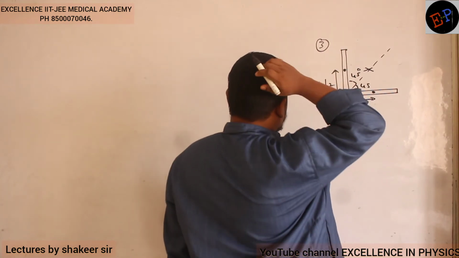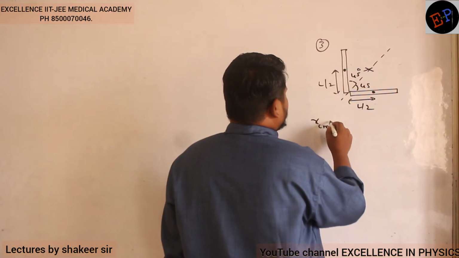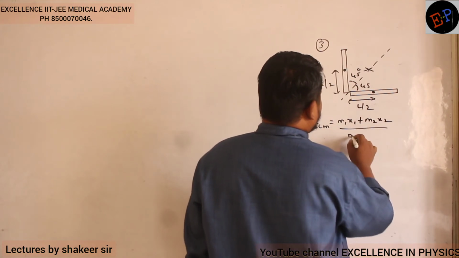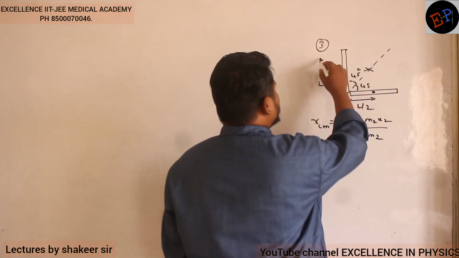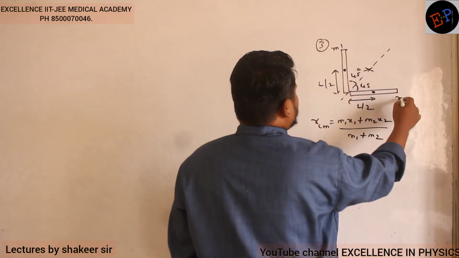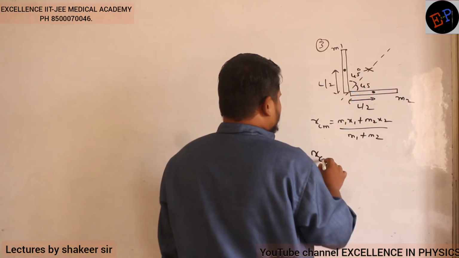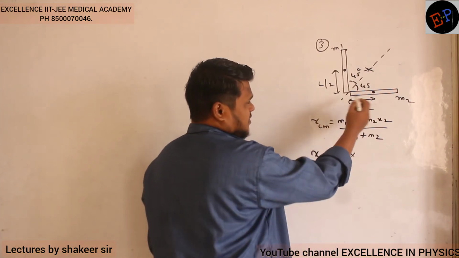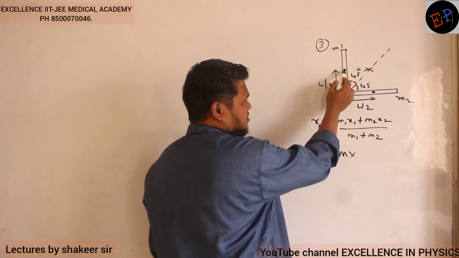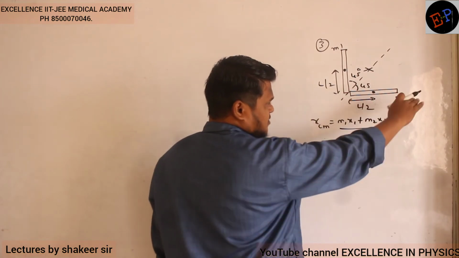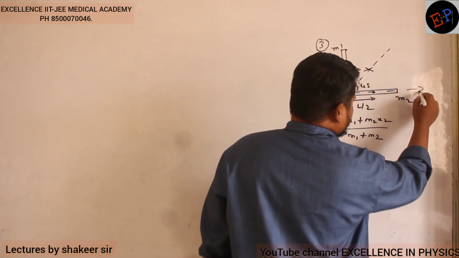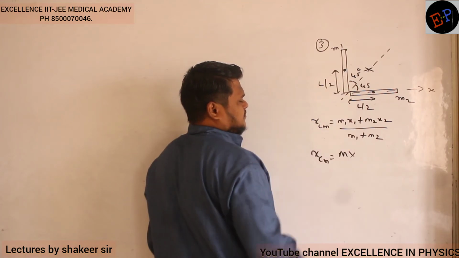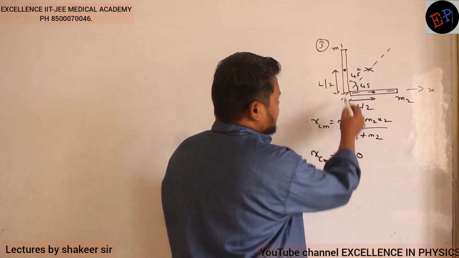So therefore, write down. x center of mass, how can I write? m1 x1 plus m2 x2 divided by m1 plus m2. Let us take this rod to be mass m1, this rod to be mass m2. Mass of the first rod is capital M, and on the x-axis, what is the distance of center of mass of the first rod? 0. It is present at the origin only.